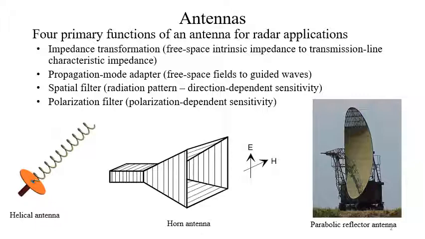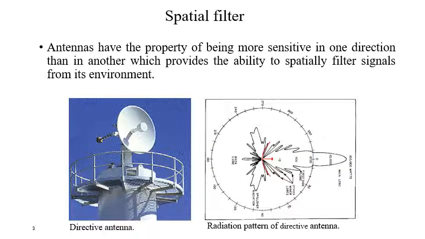So different types of antennas are used in radar system. Mostly horn antennas are used as feed for parabolic reflector antennas. Then nowadays patch antennas are also used in connection with radar. Helical antennas are also used. So various types of antennas are used for radar application.